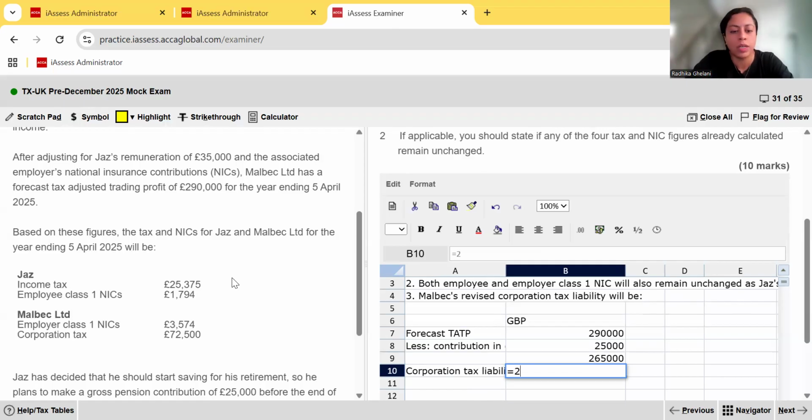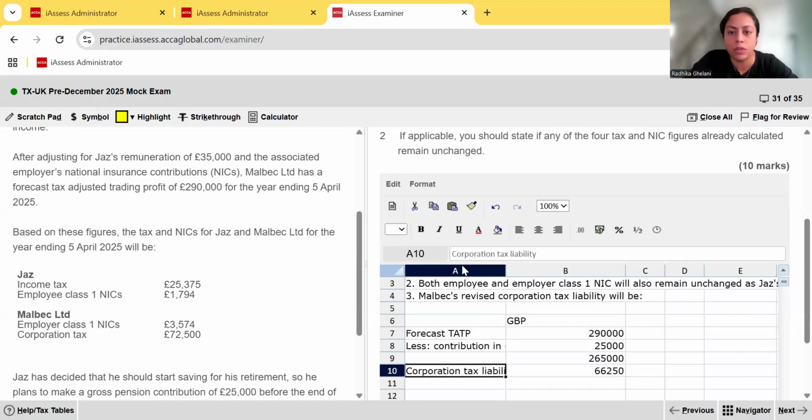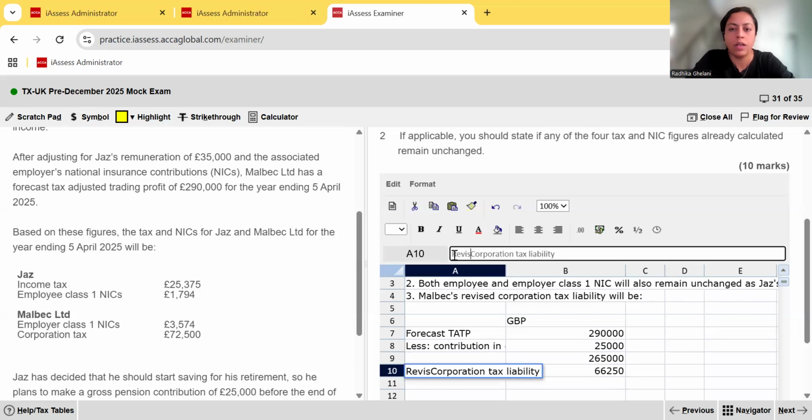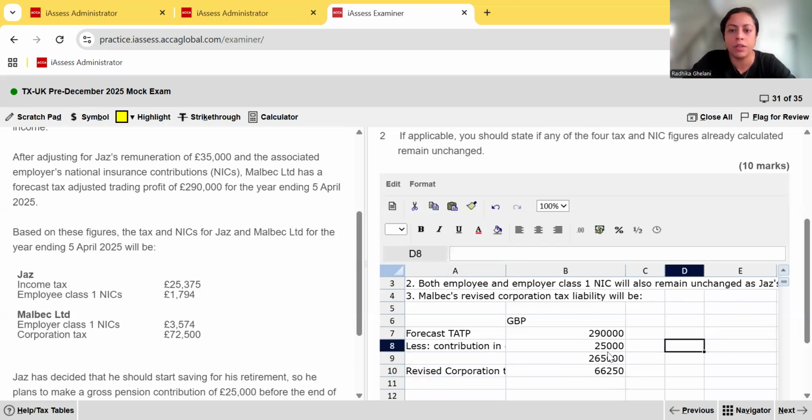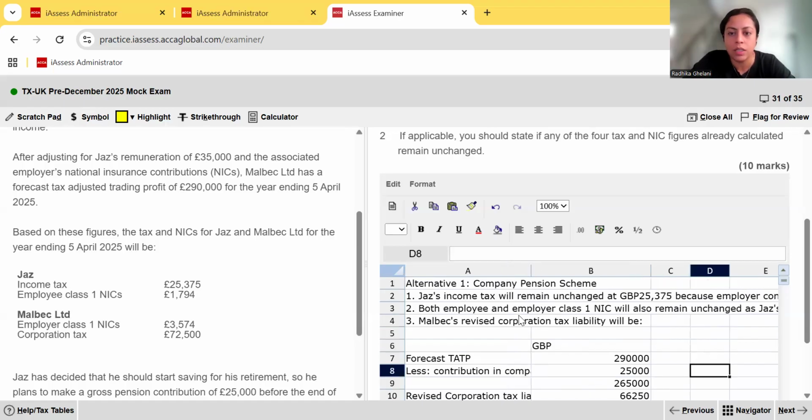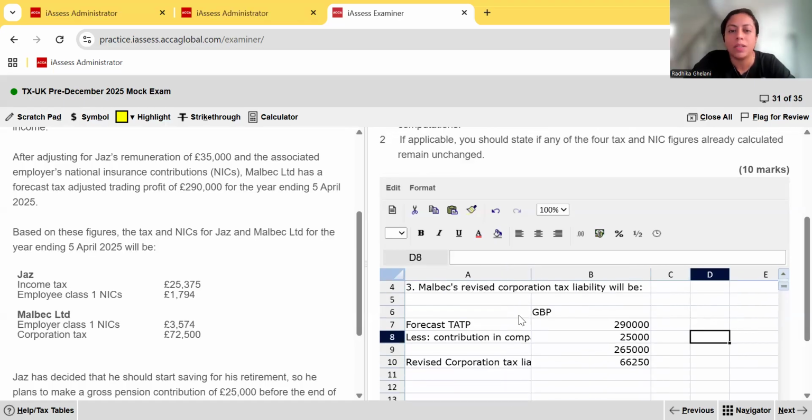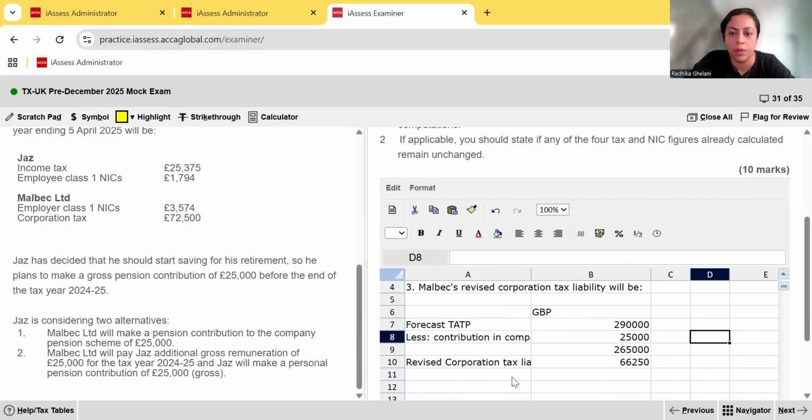That means they're going to pay tax at the higher rate, 25%, okay? 25% times that. The revised corporation tax liability for the company is going to be 66,250. So that's your part A done. Simple and easy there. Not part A, technically alternative 1. There's no part A here.